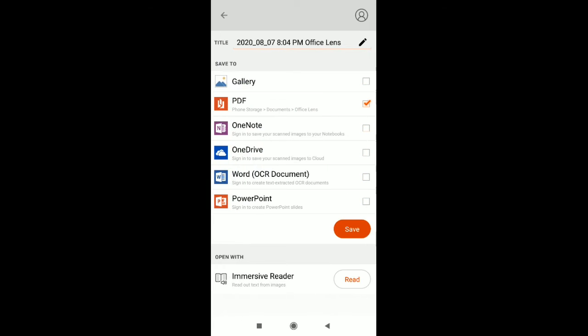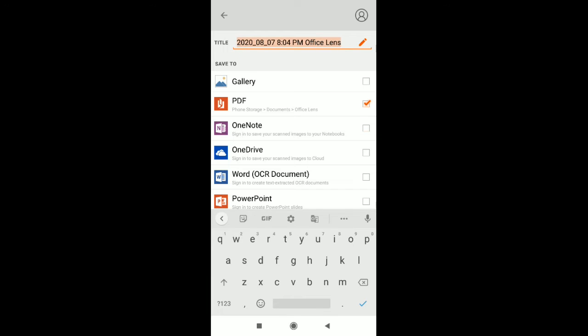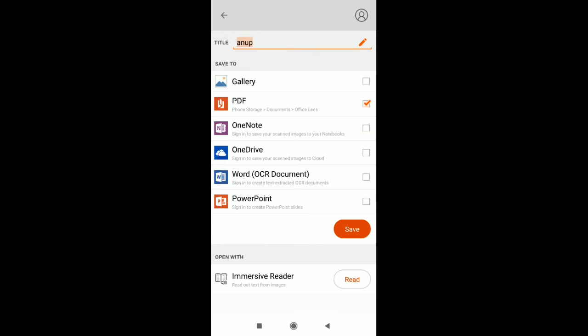When you click on done, an option will come. In this option, you can see the title on the top, where some date, time, and Office Lens is written. We can edit this one and give any name. You have to give your roll number, class, section, and name. For example, I am just writing Anup. Then you can see a few boxes on the right hand side. You have to click on the PDF box.